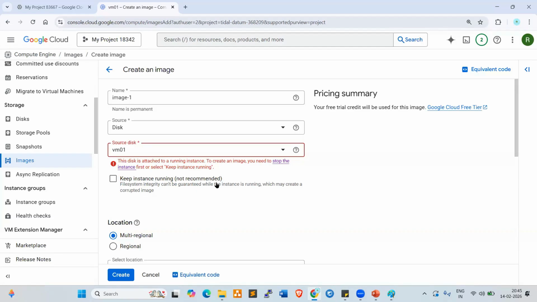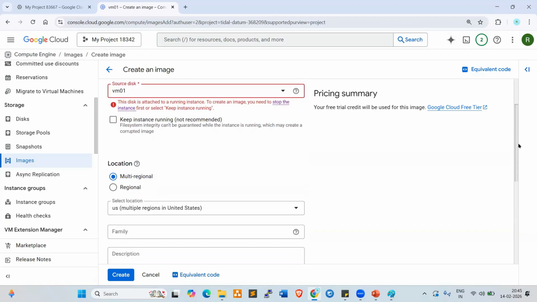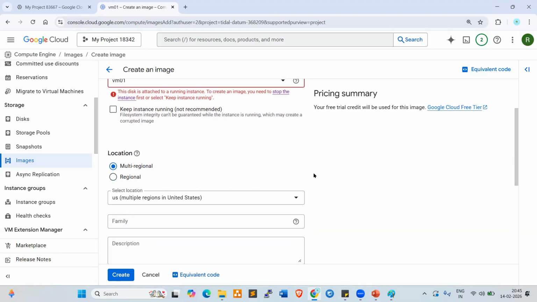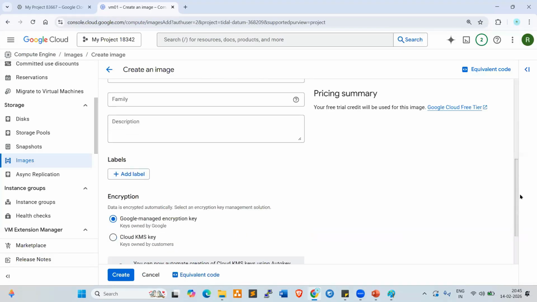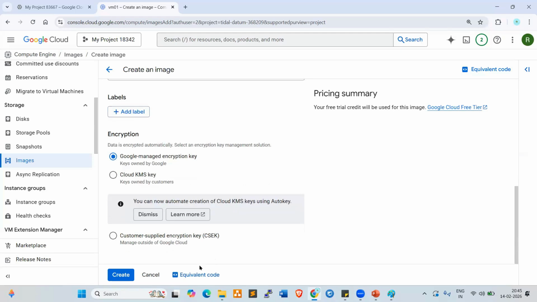Select your disk here. Regions you can check here, multi-regional or regional. Also here you can select the location and family, any family if you want. You can select all the options, then click on create the custom image. Clear, everyone?